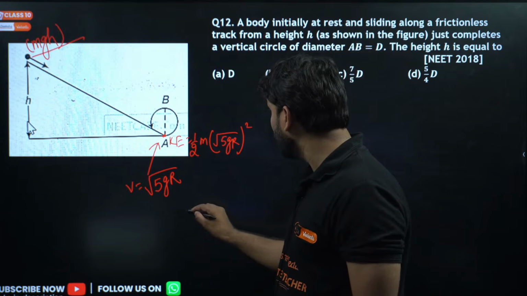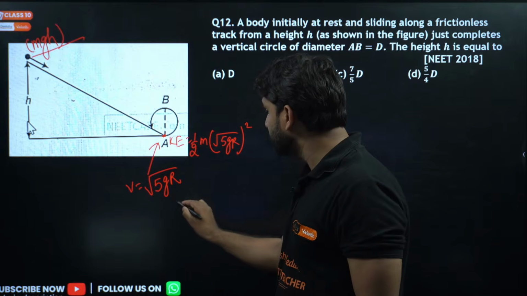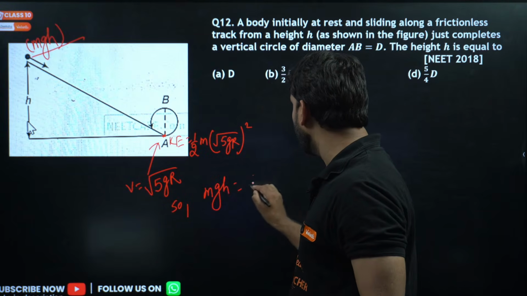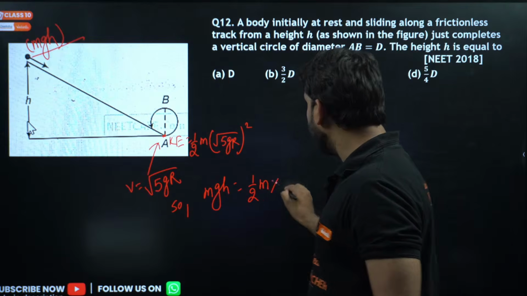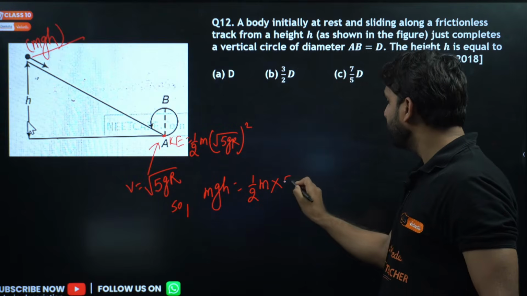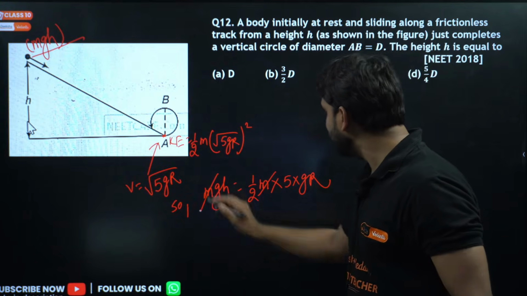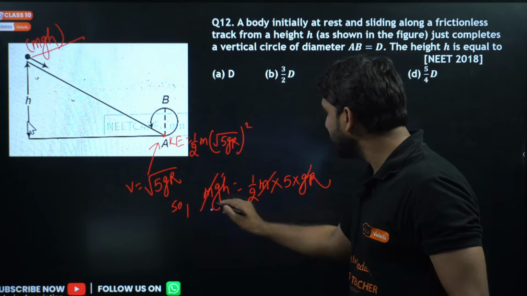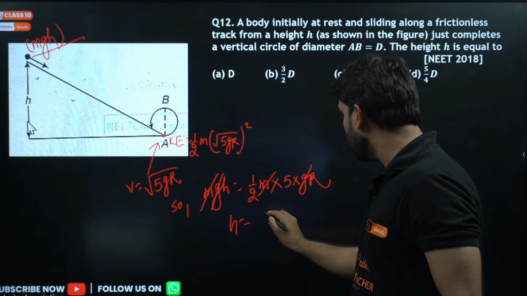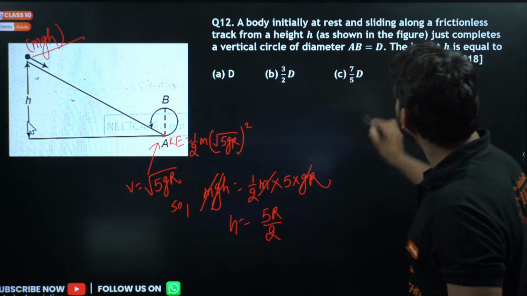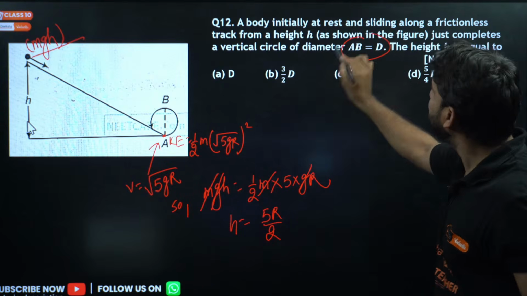This is equal to mgh. So mgh will be equal to half m, and after squaring this root, this will be under root 5gr. So m will be cancelled here, g will be cancelled here, so h is equal to 5r divided by 2, and this AB is equal to capital D.